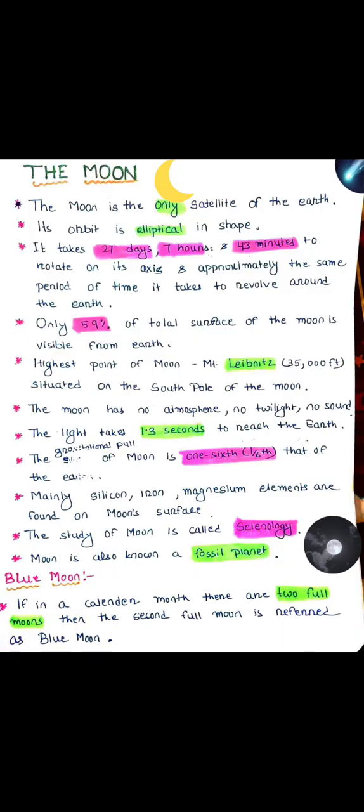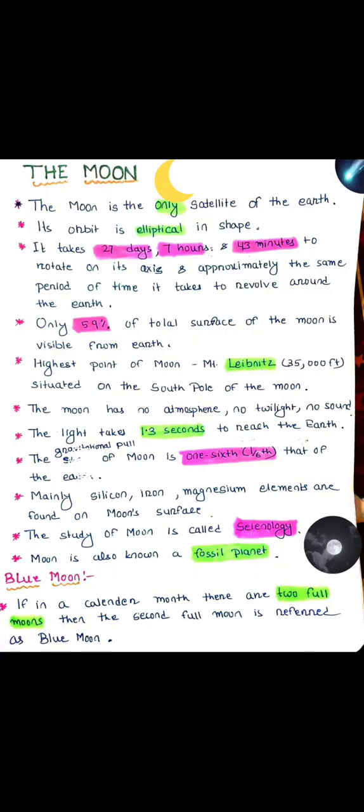Moon is the only natural satellite of the earth and it revolves around the earth in a particular orbit which is elliptical in shape. It takes 27 days, 7 hours and 43 minutes to complete one rotation around its own axis, and also approximately the same time is required to complete one revolution around the earth. And we can see only 59% of the total surface of the moon from the earth.